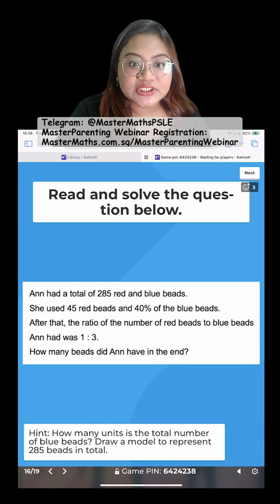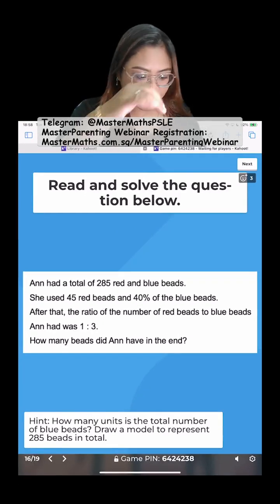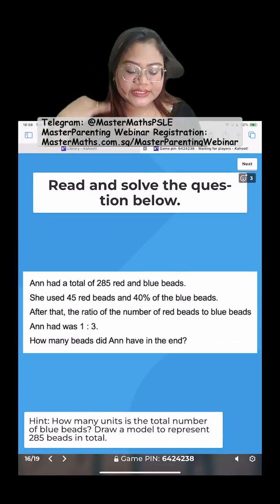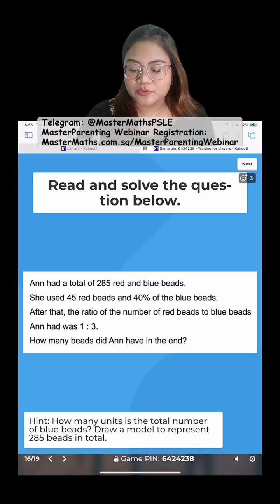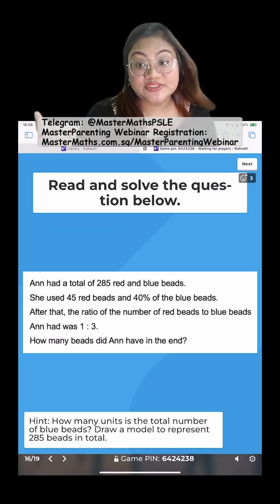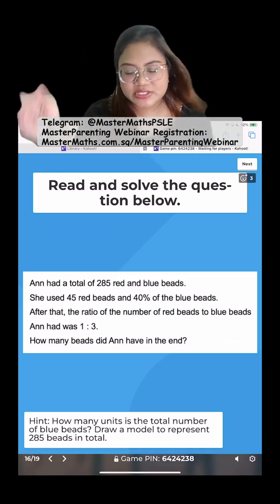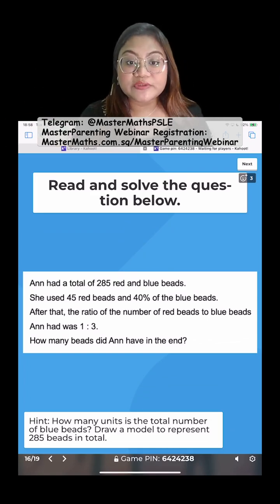I think it's just nice at the edge of some of your screens. Okay, there we go. So the hint here: how many units is the total number of blue bits? Use that to help you. If you use 40% of the blue, then your balance is 3 units. How many units is the total? Use that to help you. And then you can draw a model to represent the 285 bits in total.